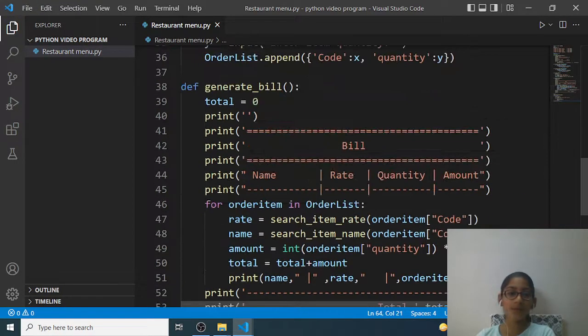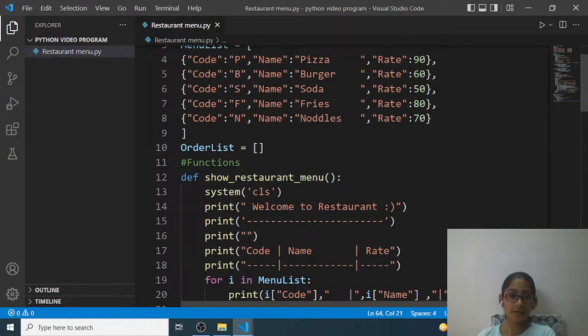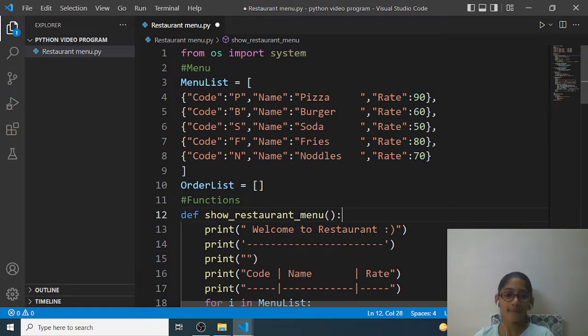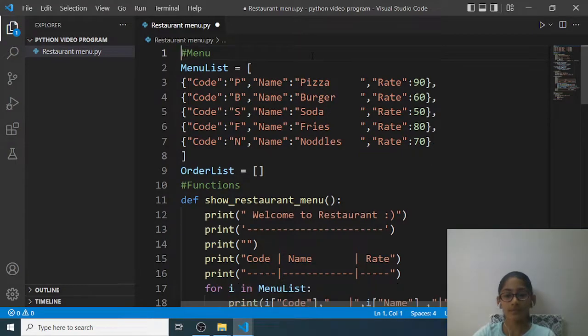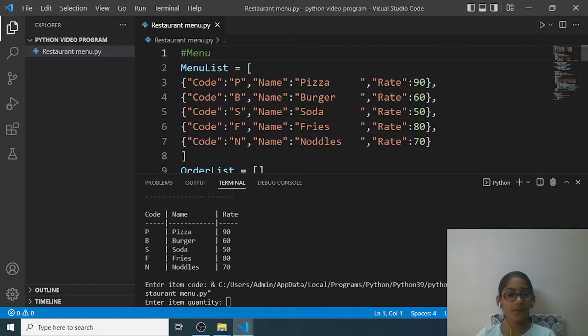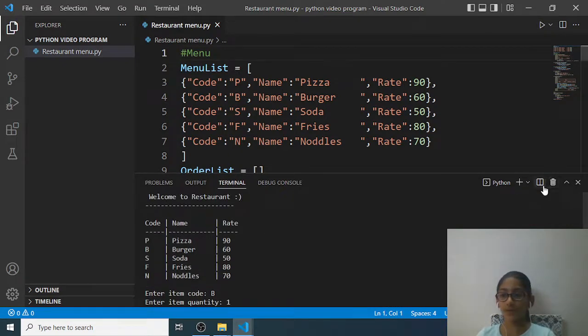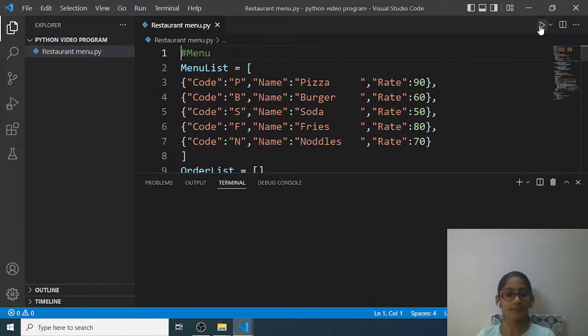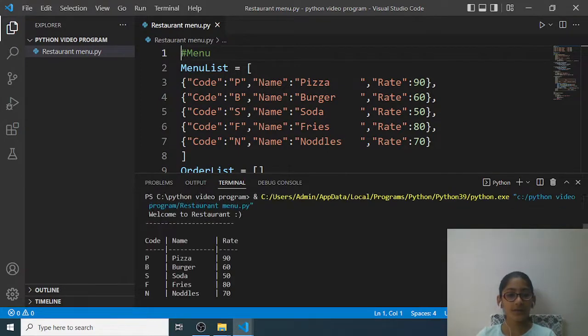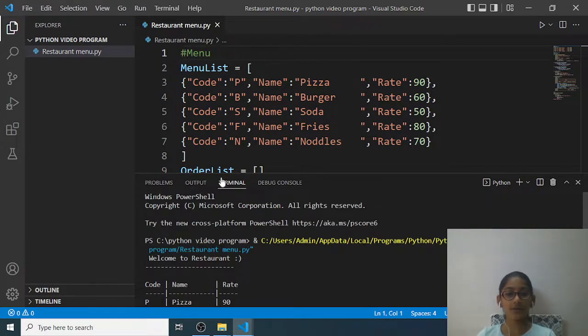And if I remove this thing from here, and now Ctrl plus S and then run. So see, all this Windows PowerShell that is coming will be cleared.